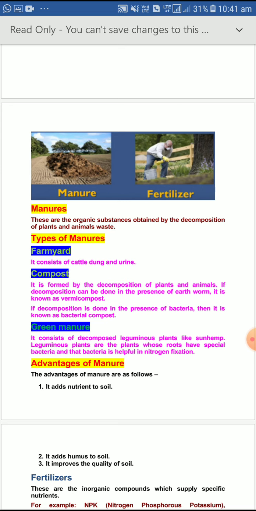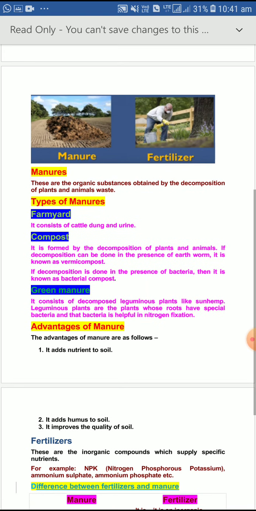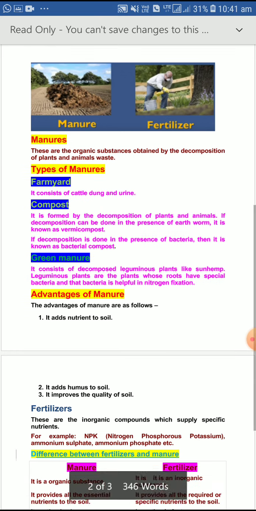Another one is green manure. It consists of decomposing leguminous plants like the pea plant. Clear? Leguminous plants are plants whose roots have special bacteria. The pea plant has a special bacteria known as rhizobium bacteria, and that bacteria helps in nitrogen fixation in the soil so that other plants can grow easily on the soil.